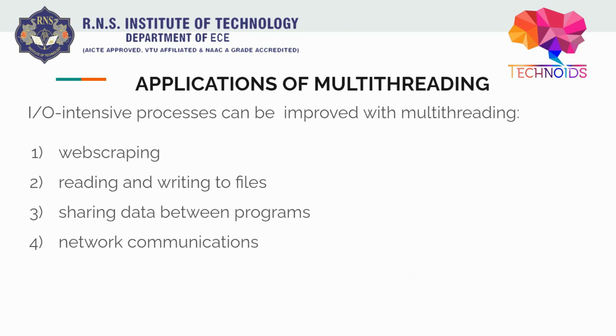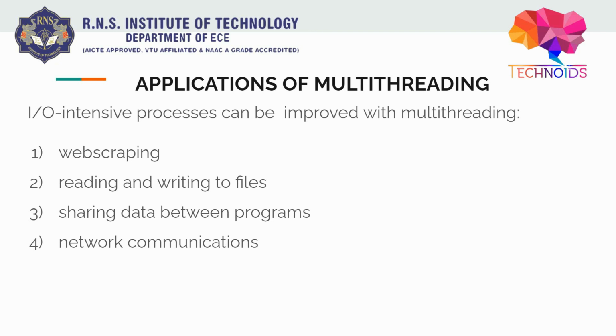Okay, so now where do you think you'll use them? Now we learned both multi-threading and multi-processing, right? What are they? And so when do we use multi-threading? We use multi-threading for IO intensive processes. Okay, so IO is short form for input output. So when we have processes that are input output intensive, right? Because input output depends on each other, right? What the input will be, that will be the output, right? So in that case, they must have a common shared memory, right? So if they have a common shared memory, they can be improved by multi-threading, because common shared memory parallel computing is implemented by multi-threading.